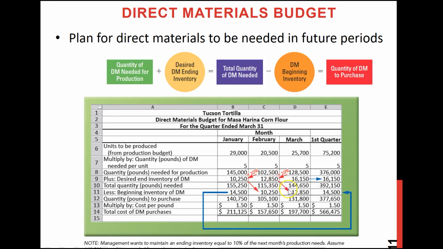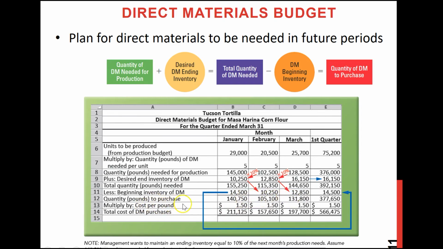That will be March's beginning inventory. So now we subtract our beginning inventory, because this is the amount we already have, so we don't need to buy it. Once you subtract this from your total need, you will figure out how much raw material they actually need to purchase. This is how they did this column: the total number of pounds of flour they need to purchase.